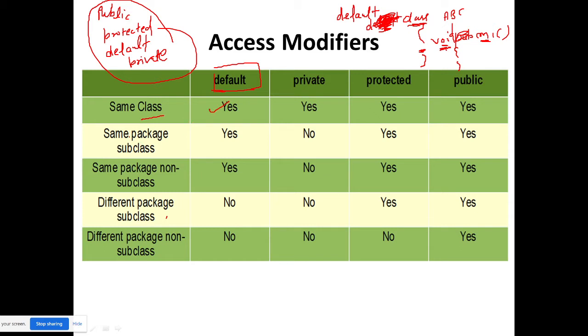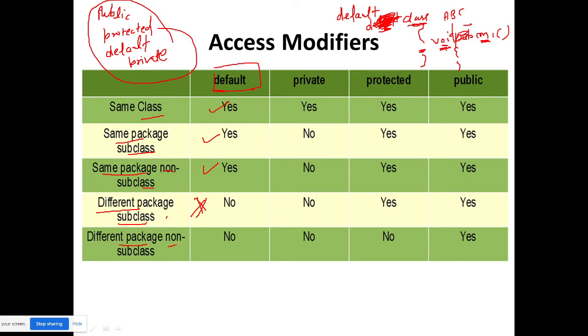So if default is used, then inside the same class we can use this method. Same package subclass, yes, we can use it, through inheritance. Same package non-subclass, yes, just create an object and then you can use it. Different package subclass, no, means you want to use this method in a different package without performing inheritance, without inheriting this class, then you cannot use it.